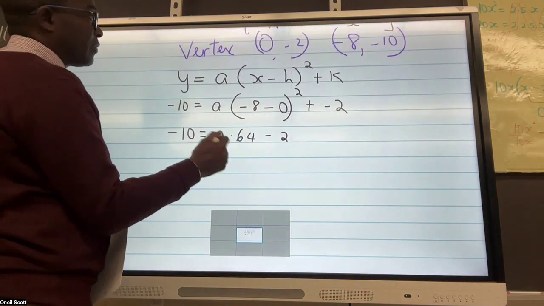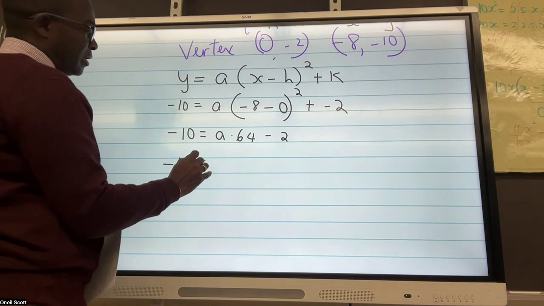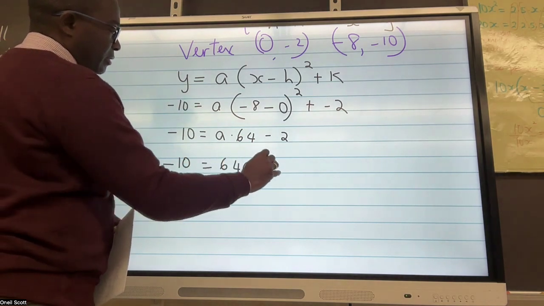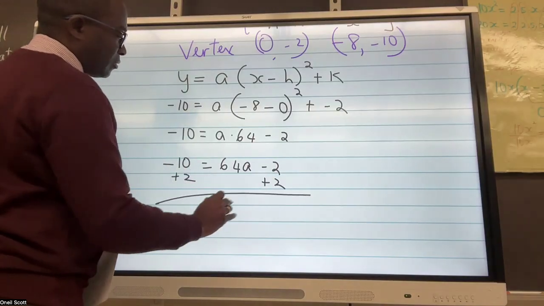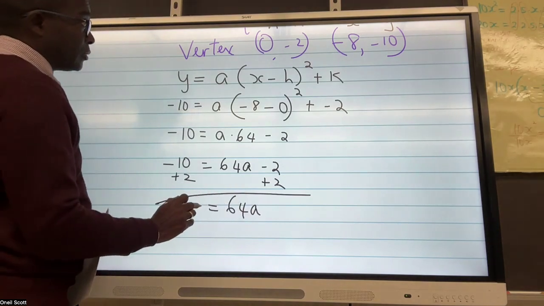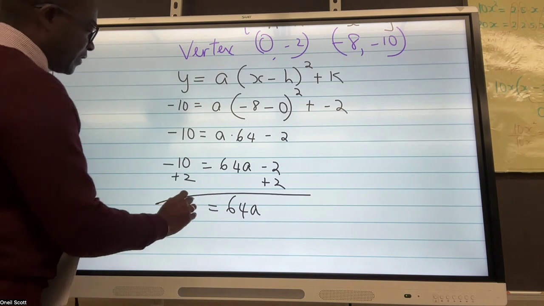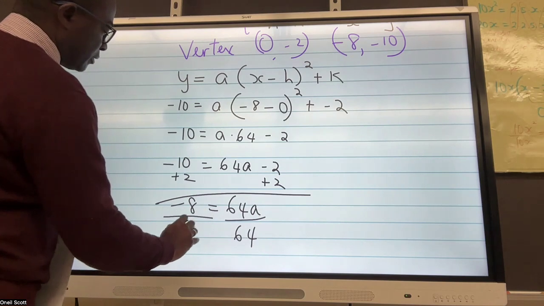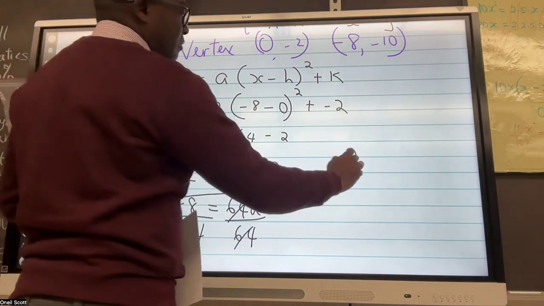And that's going to give us -10 equals 64a minus 2. Add 2 to both sides. So we get 64a is equal to -8. Divide both sides by 64. So we have a is equal to -1/8.